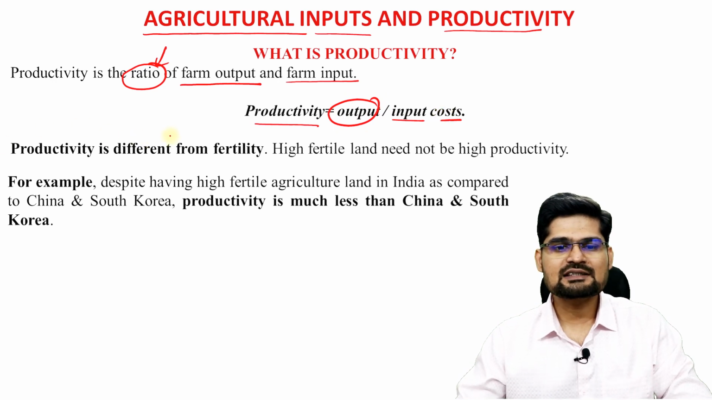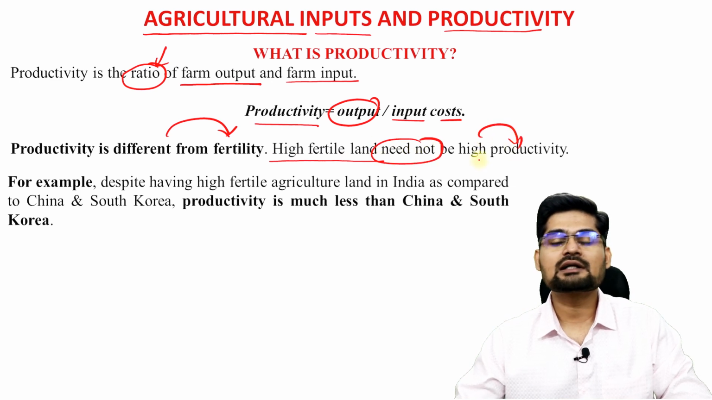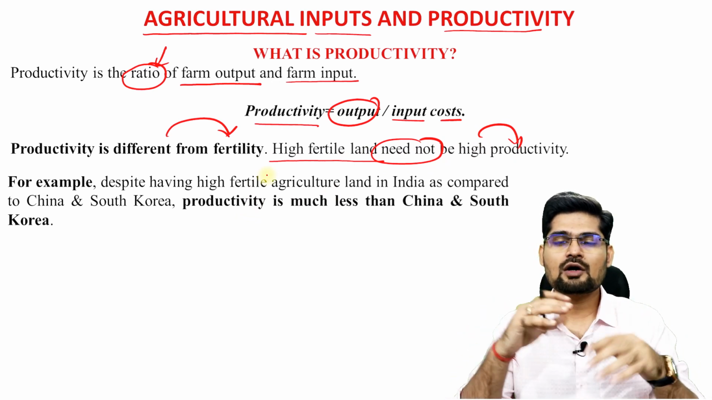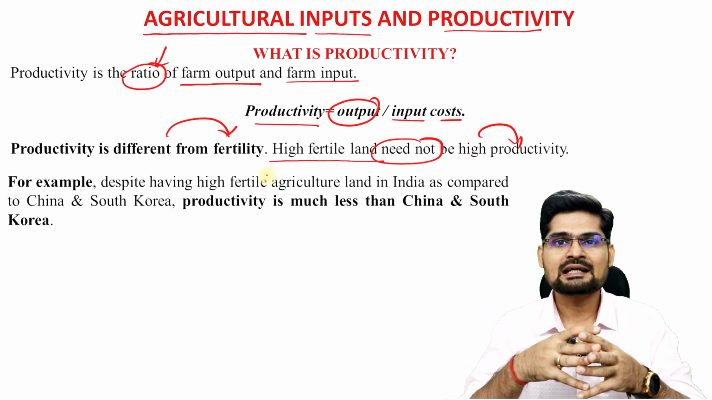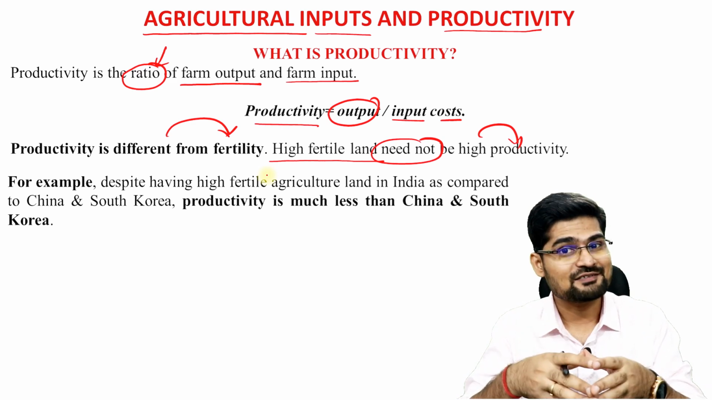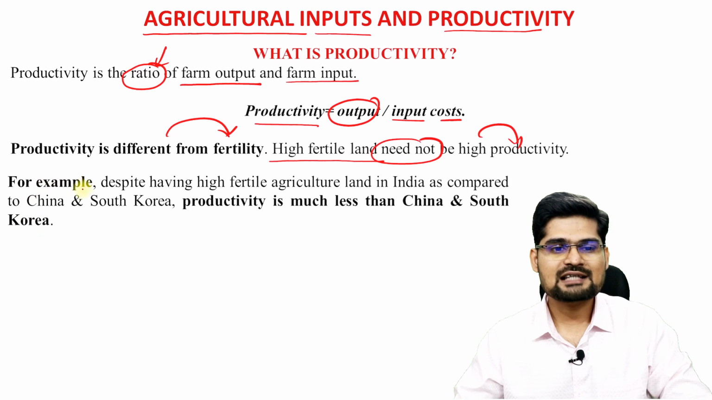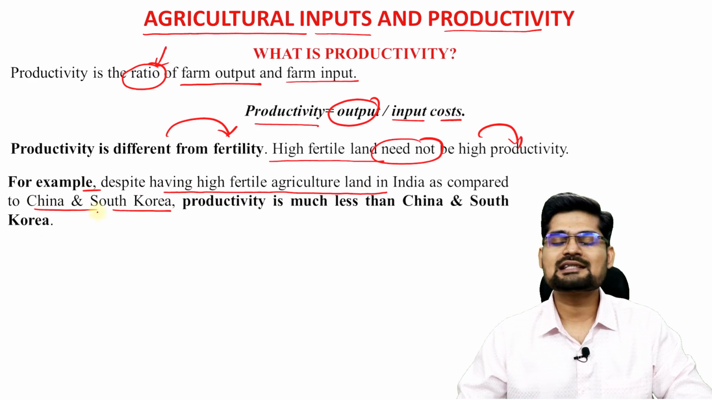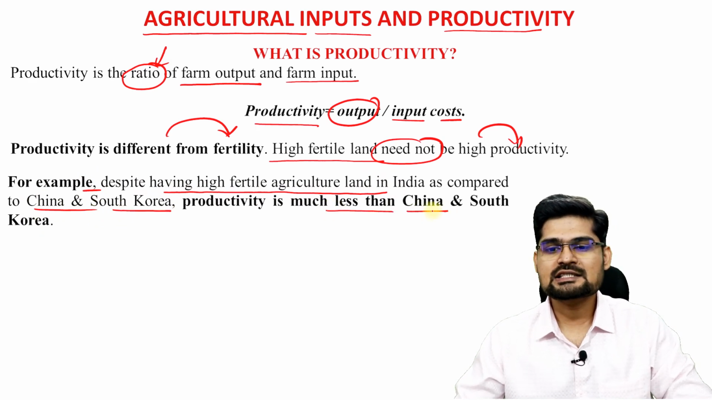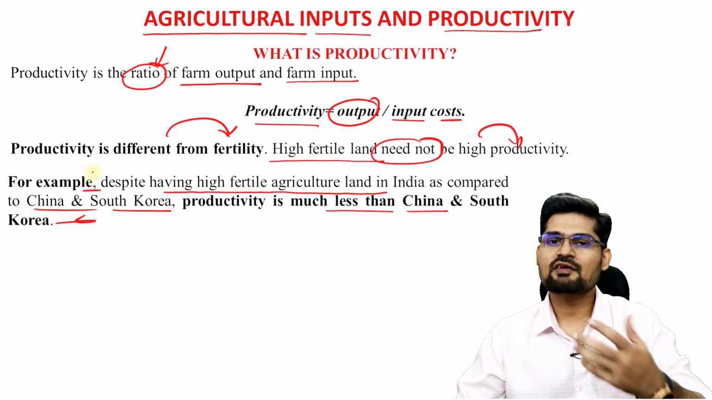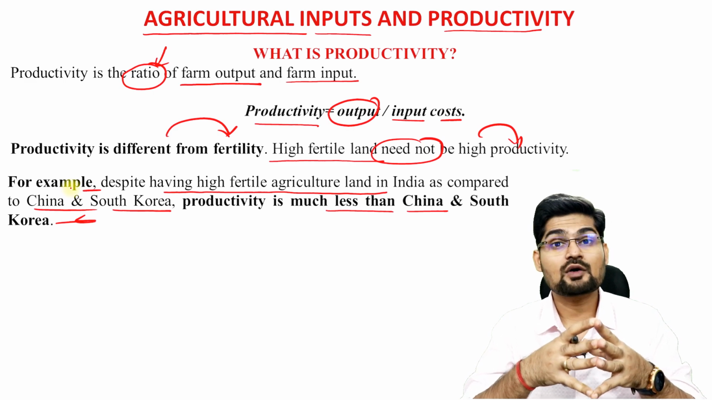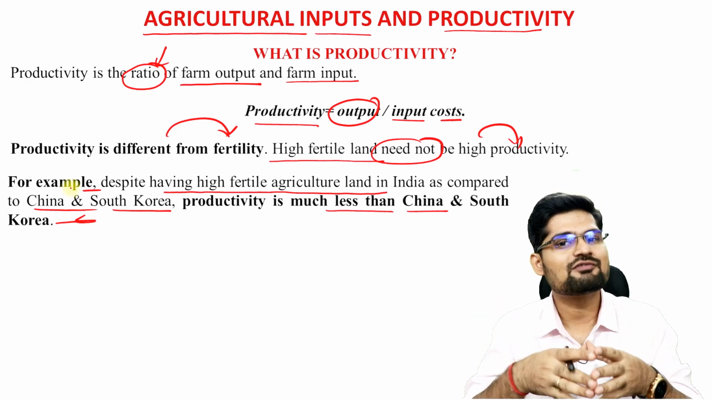Right? So productivity is different from fertility. Remember, highly fertile soil need not always be highly productive. That's why soil fertility cannot be equated exactly, and a positive correlation is not always necessary between soil fertility and soil productivity. That's important to understand. For example, despite having highly fertile agricultural land in India, as we know, as compared to China and South Korea, farm productivity in India is much less. It means that other factors are also important when we are talking about productivity. It's not just about soil fertility, right?